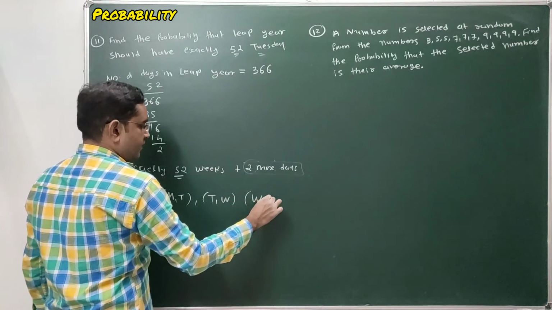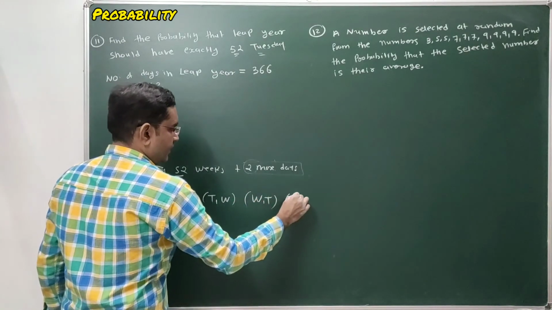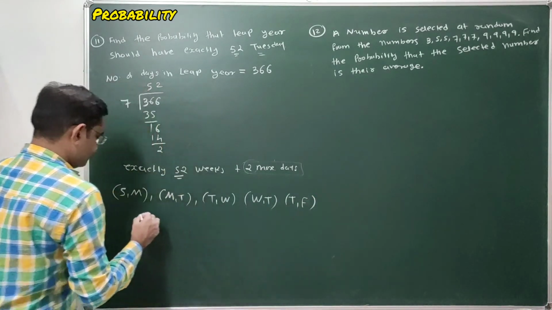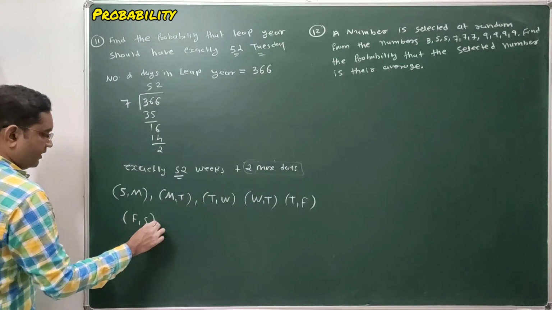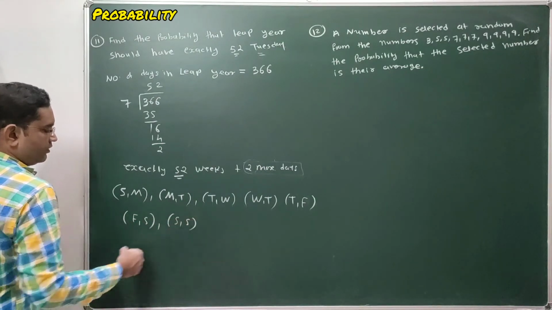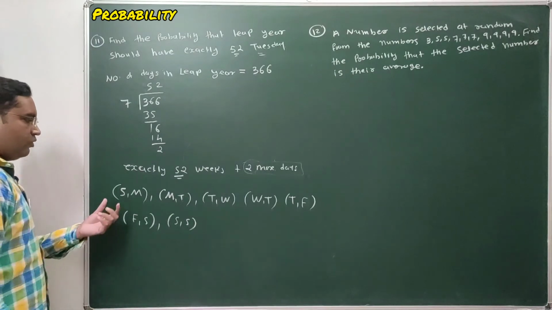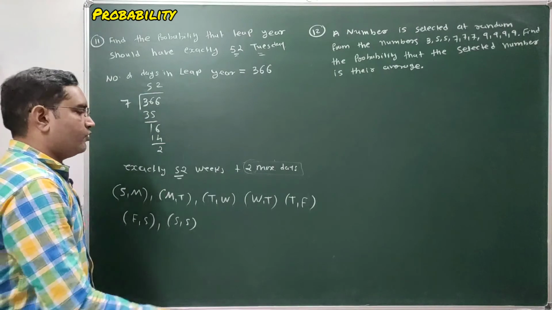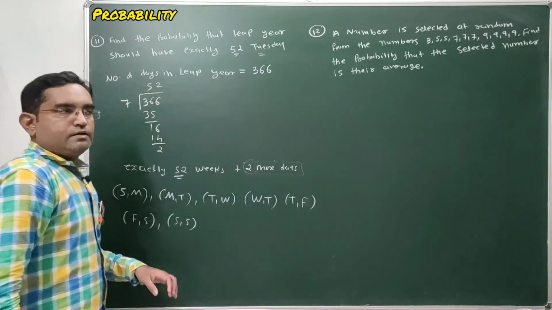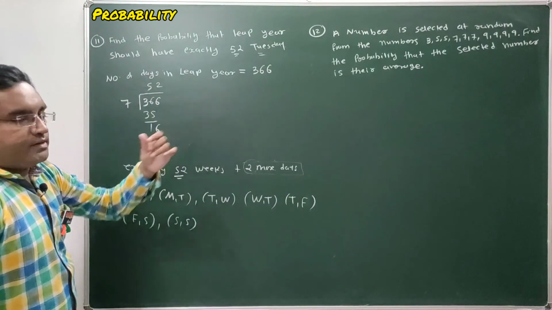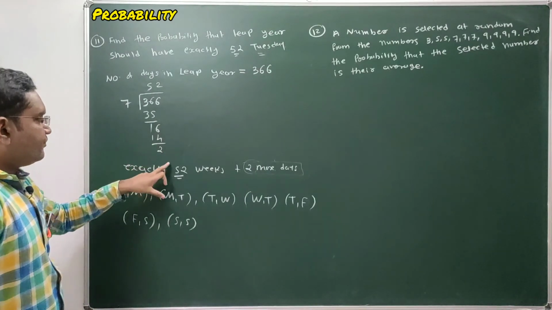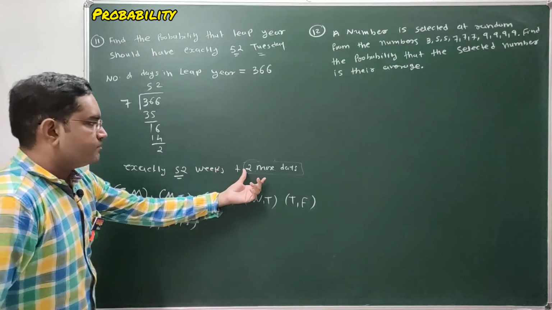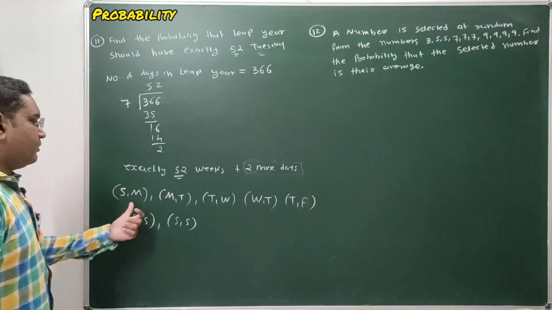It can be Wednesday and Thursday. It can be Thursday and Friday. It can be Friday and Saturday, or it can be Saturday and Sunday, or it can be Sunday and Monday. So total 1 2 3 4 5 6 and 7 possibilities are there for the remaining 2 days. A leap year consists of 366 days, so exactly 52 weeks and 2 remaining days, and for these 2 days total 7 possibilities are there.